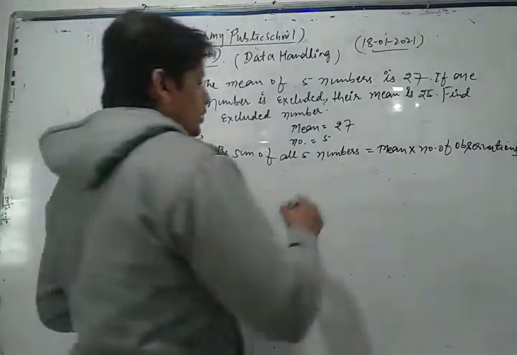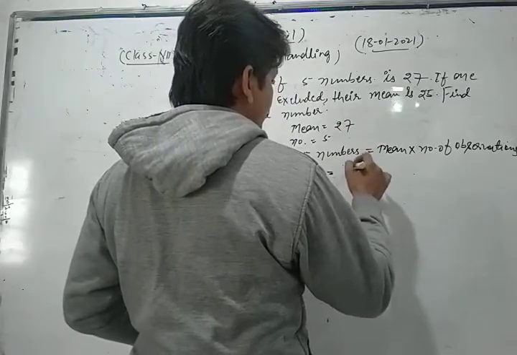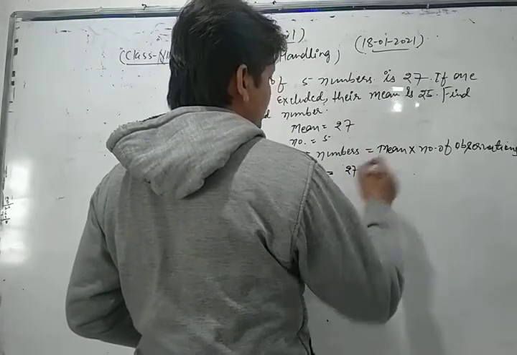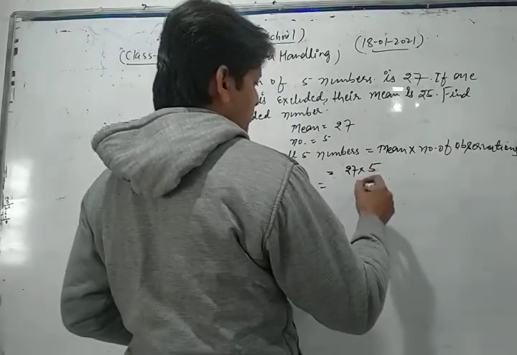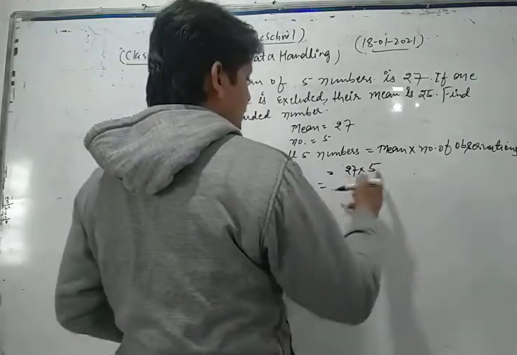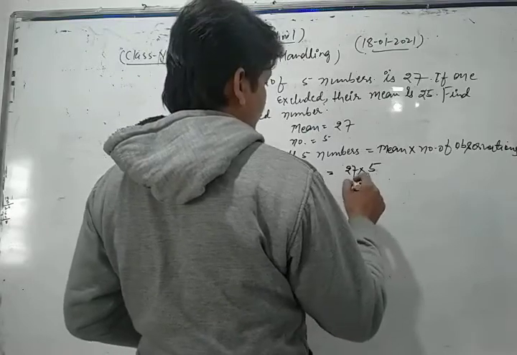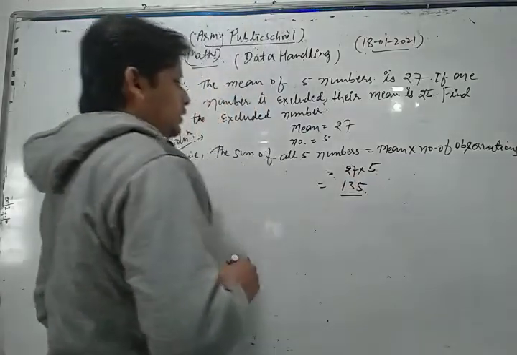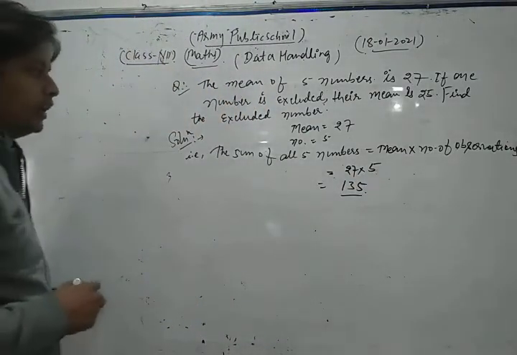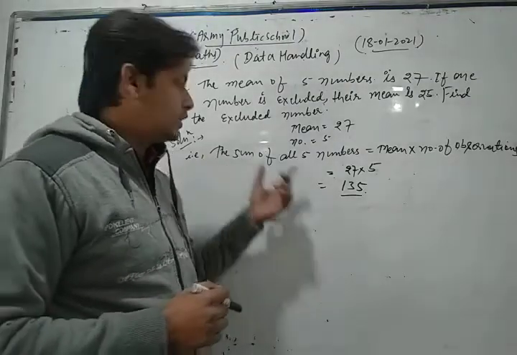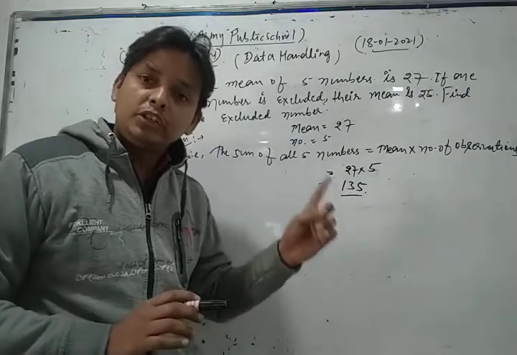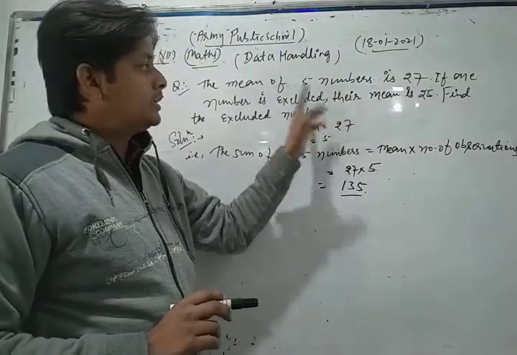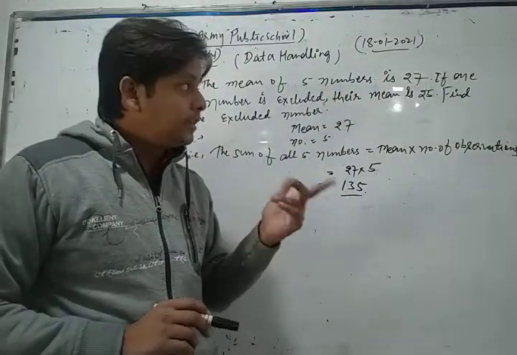This is 27 into 5. Multiplying them, we get 135. So in this way, the sum of all 5 numbers is 135. Now according to the statement, if one number is excluded, then their mean is 25.